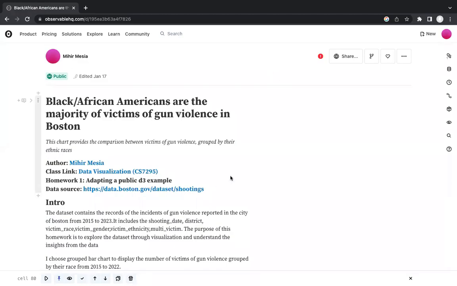Hello, my name is Meher, and today I'm going to be showing a visualization that I created to display the victims of gun violence in Boston. This visualization is a part of my Data Visualization course at Northeastern University.